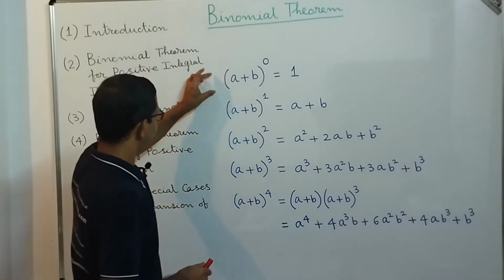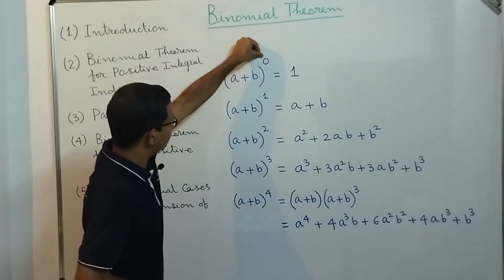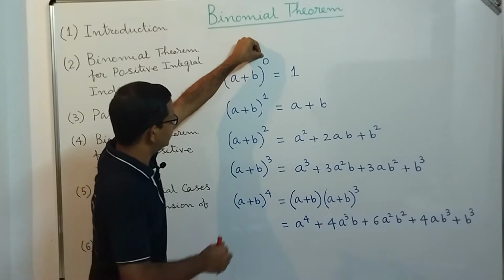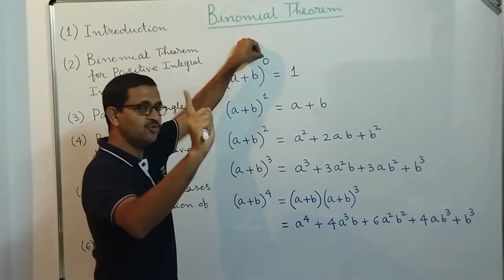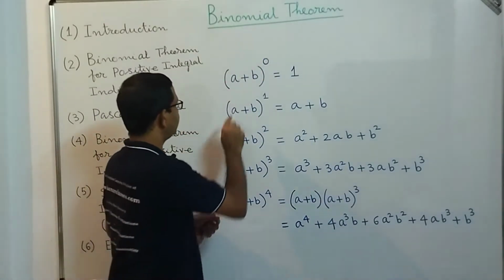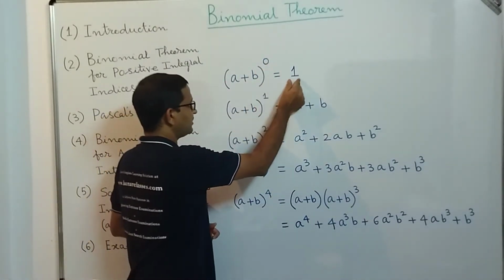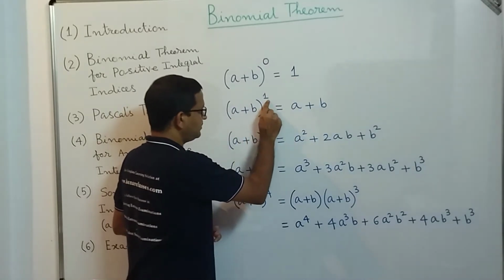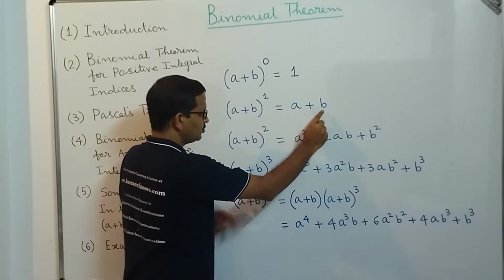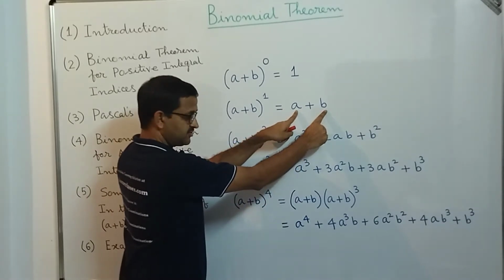The first one: if you see the indices, whatever the value of these indices, the expanded term in the right hand side is one more than that. Let's look at (a plus b) power 0, the term is 1. That is one term. (a plus b) power 1, in the right hand side, how many terms? 2. a and b, there are two different terms.